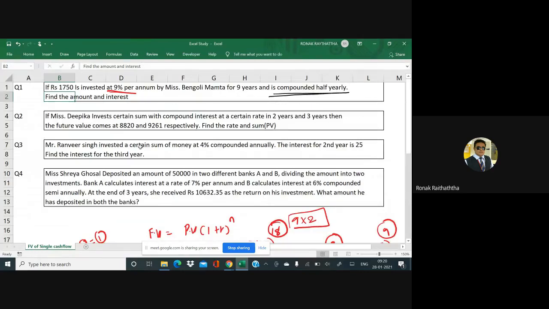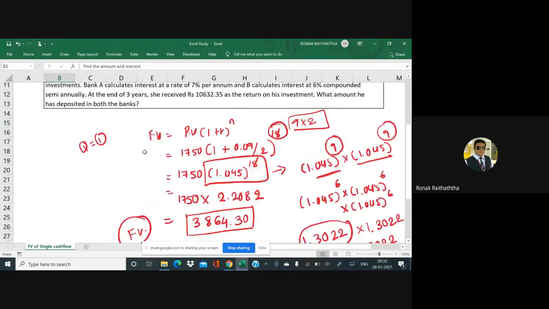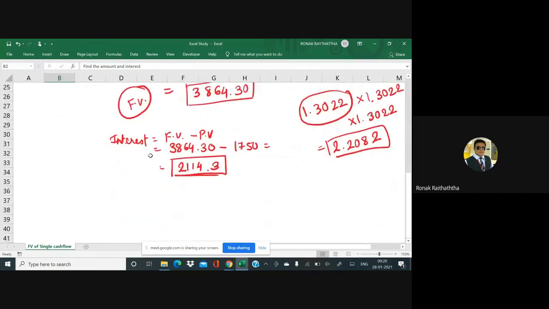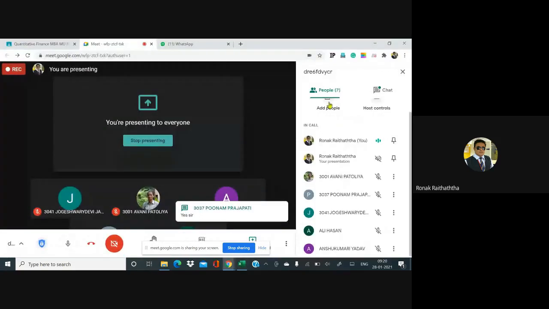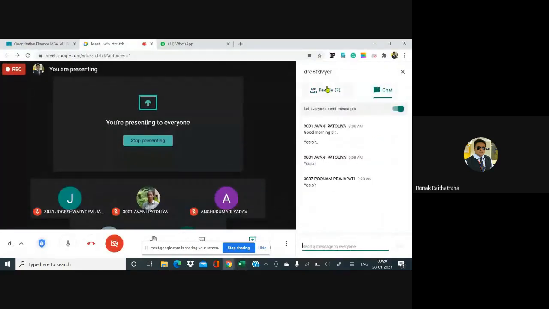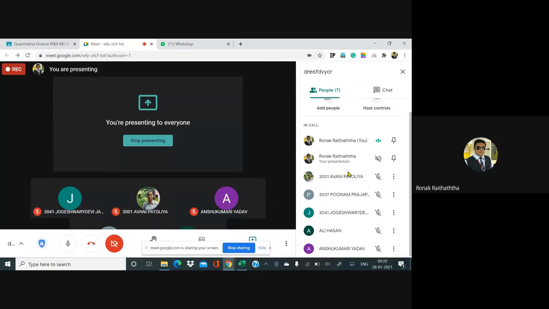And we have solved the first sum, which was a very easy one. We have just found the future value based on the information given to us. And the difference between future value and the present value is nothing but the interest amount. Okay, till now any queries? May I have a small confirmation, please, that you have got it? Everyone? Ali, Anshu, Poonam, Avni? Yes, sir. Good, very good.